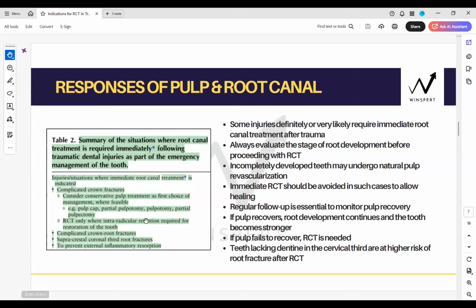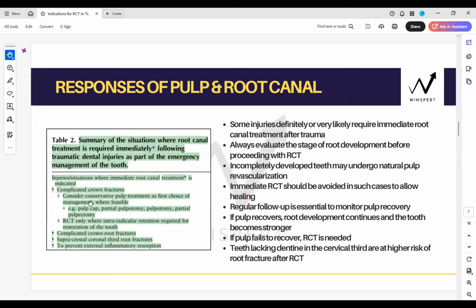Any of these situations given to you in the exam, could you please simply choose immediate RCT without getting confused? So one is complicated crown fracture, but not all, right? Wherever you can, first you would prefer your conservative pulp treatment, pulpotomy, partial pulpotomy. But of course, there is an endodontic intervention, so it's included in this section, right? It is still an endodontic intervention, right? Even if you do partial pulpotomy, complete pulpotomy, it is still an endodontic intervention. Pulp partially or completely has to be removed.